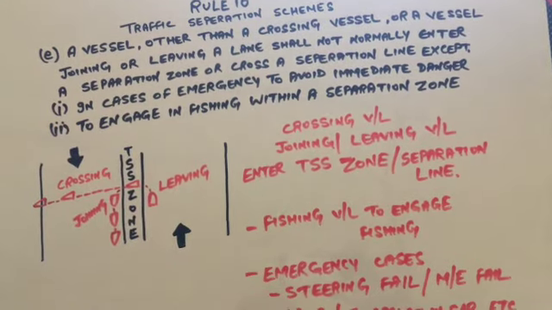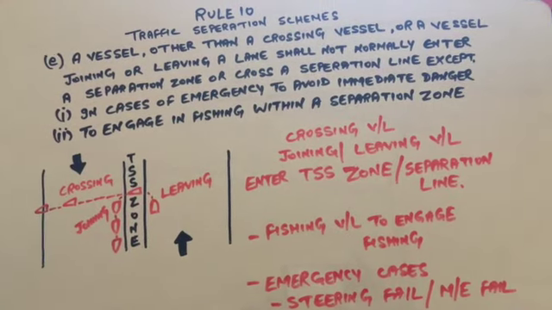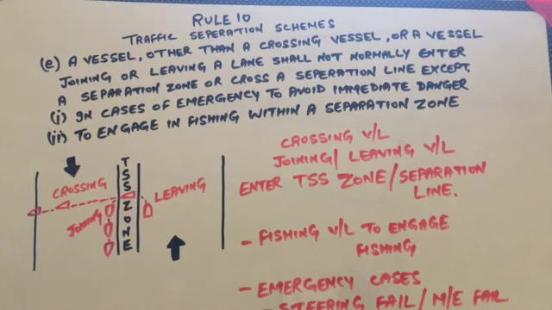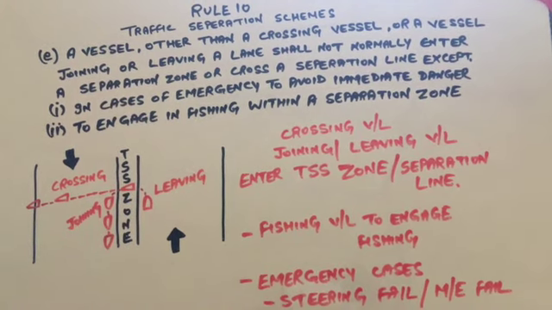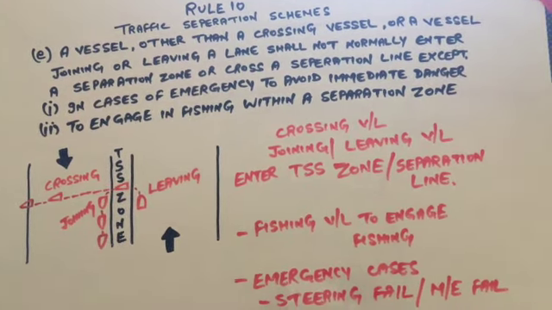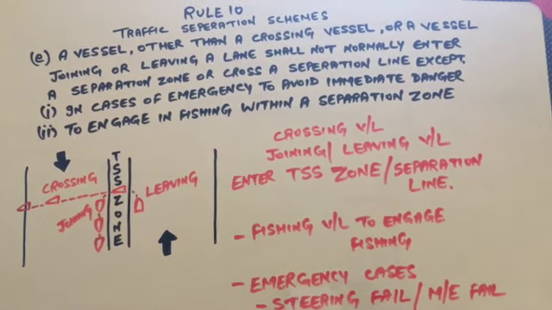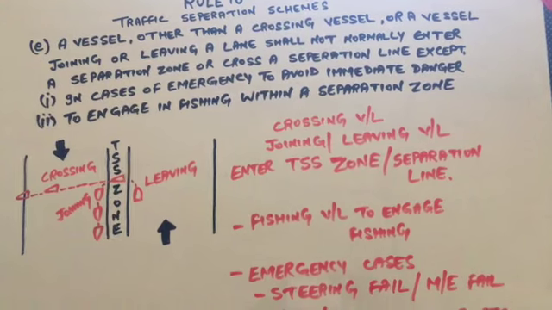Rule 10, Traffic Separation Scheme. This part is saying a vessel other than a crossing vessel or a vessel joining or leaving a lane shall not normally enter a separation zone or cross a separation line, except in case of emergency to avoid immediate danger, and the second one is to engage in fishing within a separation zone.